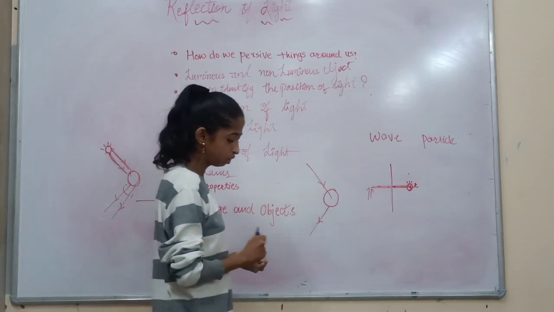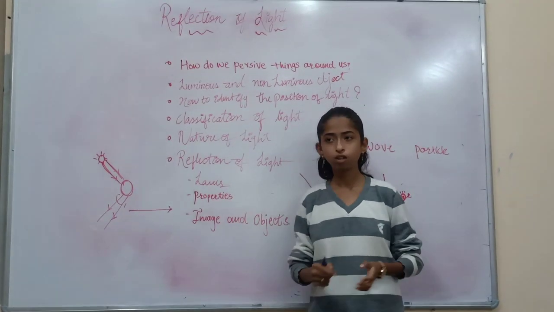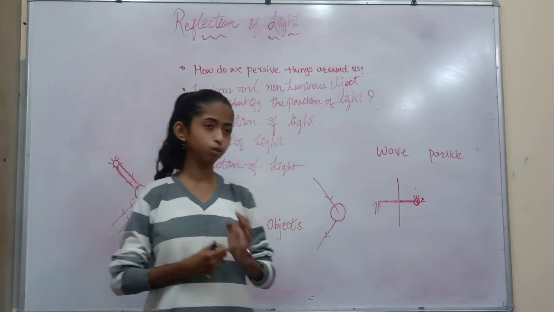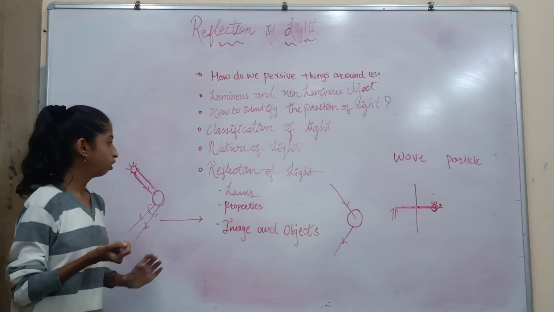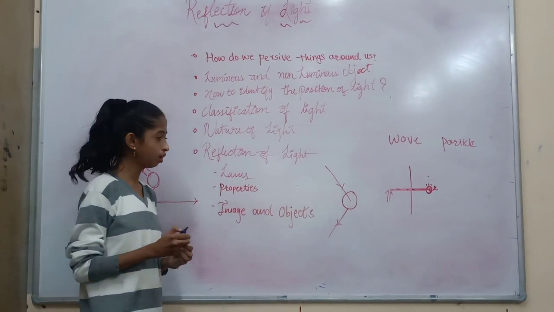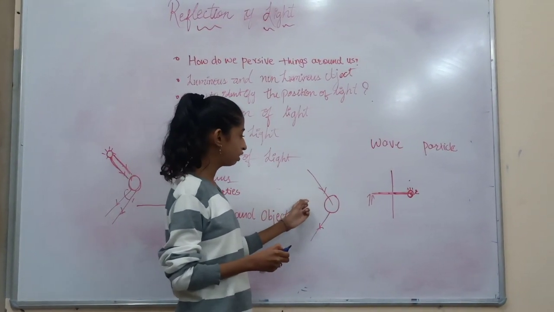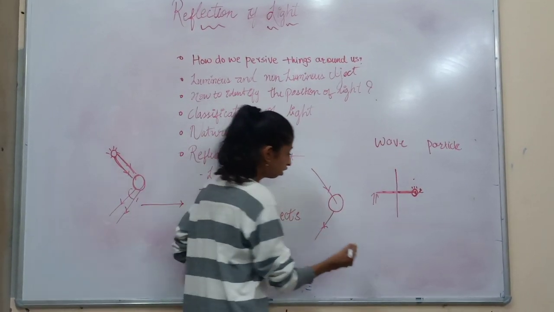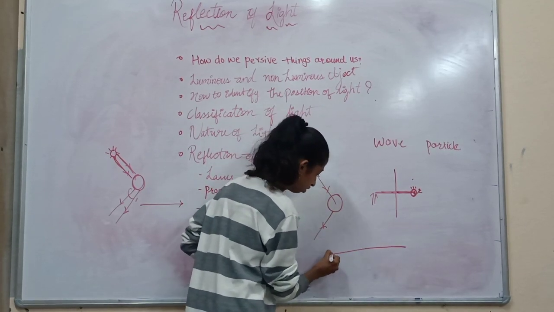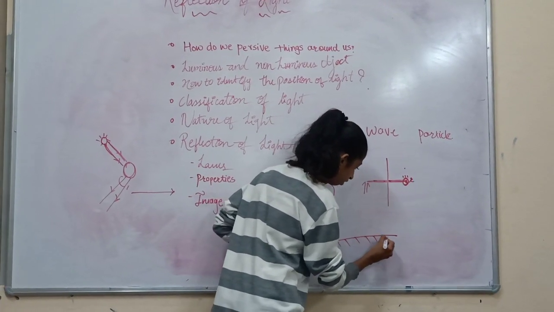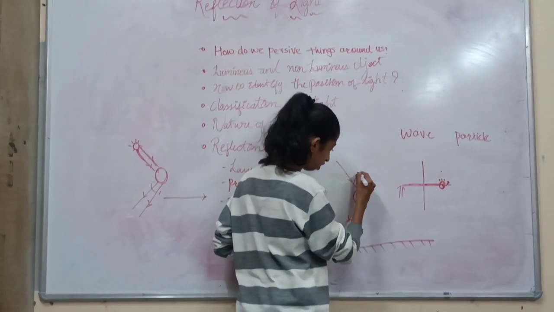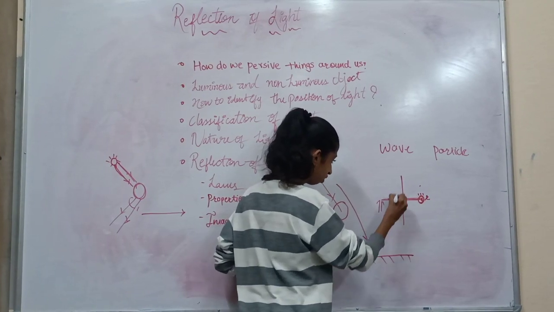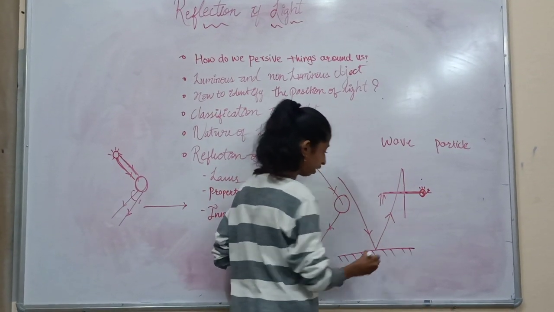There are many properties of light as well: reflection, refraction, dispersion, polarization, and various others. So there are laws of light. When a light is incident over an object, it follows certain rules. If I take a plane mirror, and if I allow a light to be incident on this plane mirror, it will reflect with some angle.